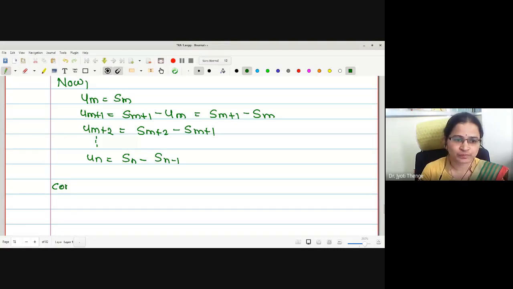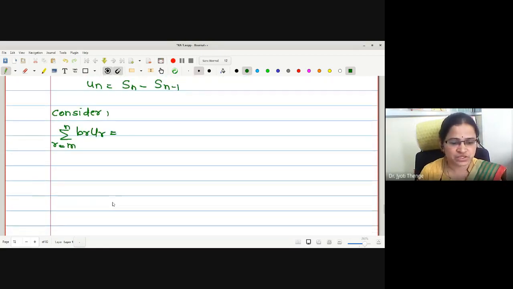Consider the summation r equals m to n of brur. For r equals m, this is bm um. For r equals m plus 1, this is b(m+1) u(m+1). Added with, I will write the last one, bn un.